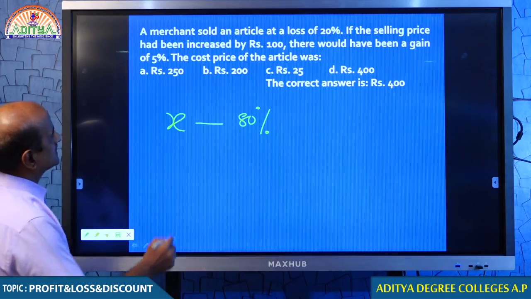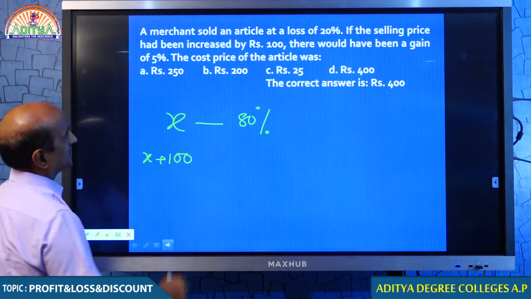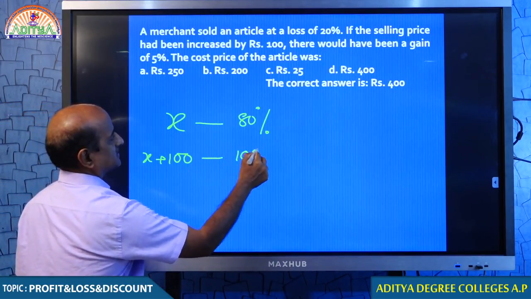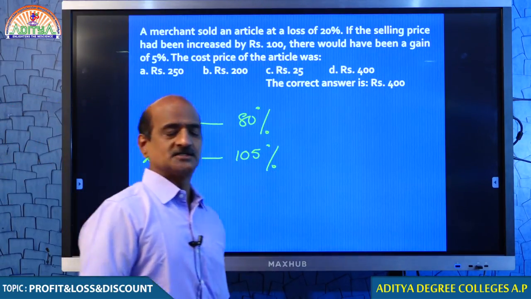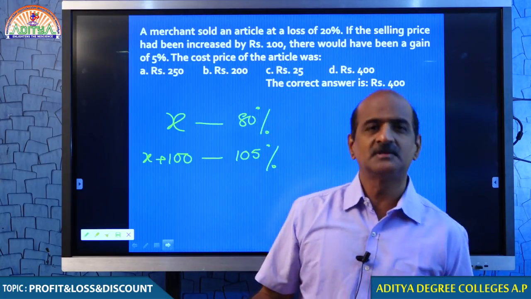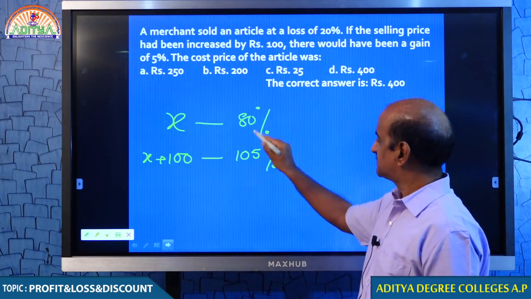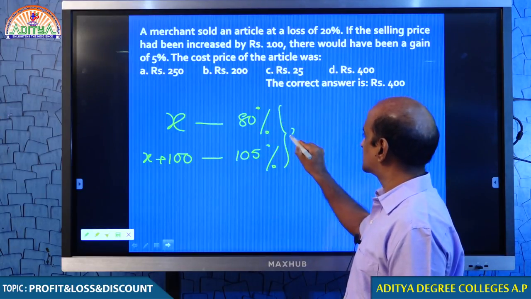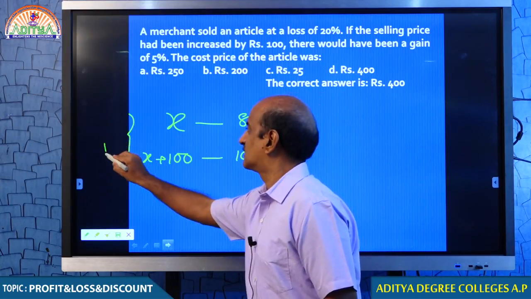If the selling price had been 100 rupees more, he would have gained 5%. You understand, my dear students? 80% because 20% loss, 105% because 5% profit. What is the difference in percentages, 80% and 105%? The difference is 25% and the difference is 100 rupees.